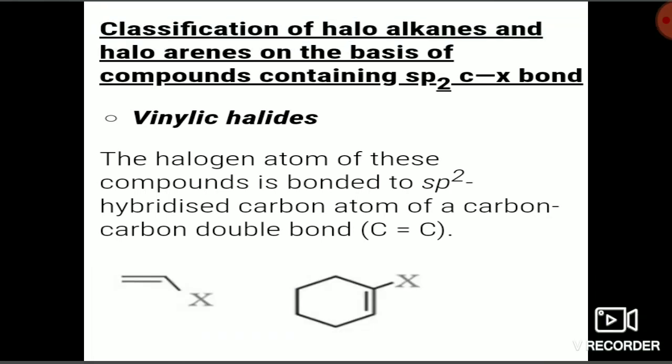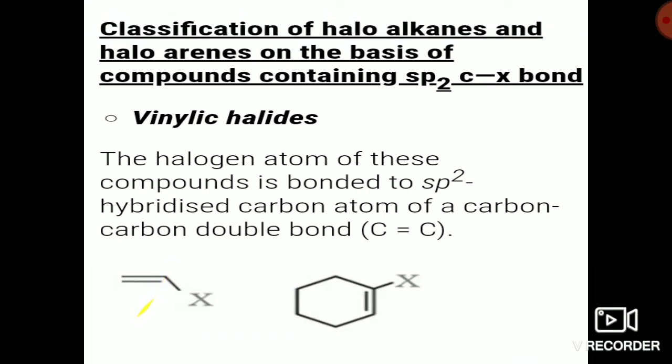See the case here, the halogen is attached to the carbon that is double bonded. Here also the same. This compound is not aromatic, but here you get a double bond where the halogen is attached to that double bonded carbon. If such a case is there, then it is your vinylic halide.